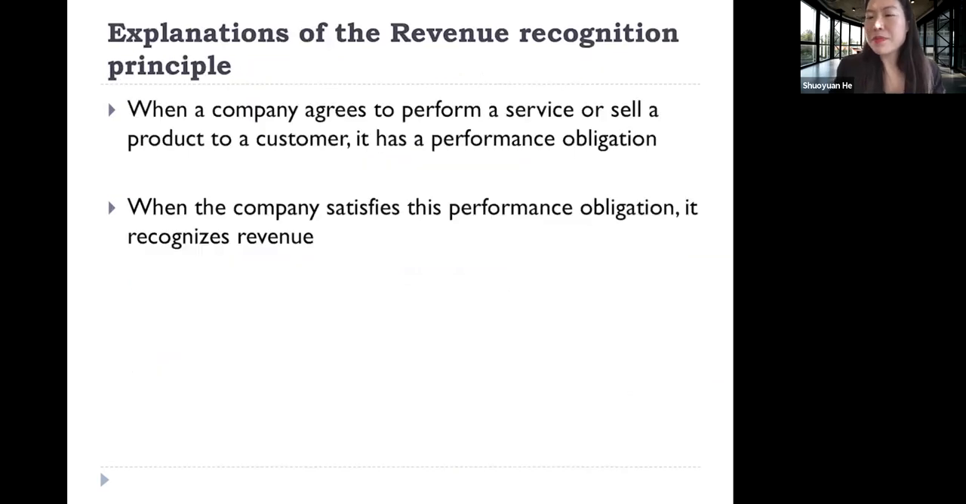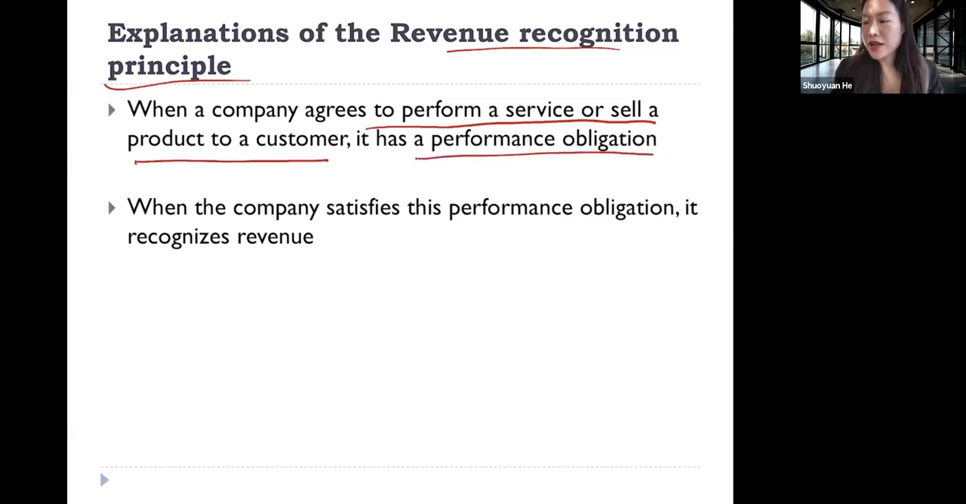And then the second principle is revenue recognition principle. It's basically when do we recognize revenue? The principle tells us when a company agrees to perform a service or sell a product to a customer, it has a performance obligation. And when the company satisfies the performance obligation, it recognizes revenue. We're going to talk more about it later in the class, probably near the end of this course, when we talk about revenue recognition.